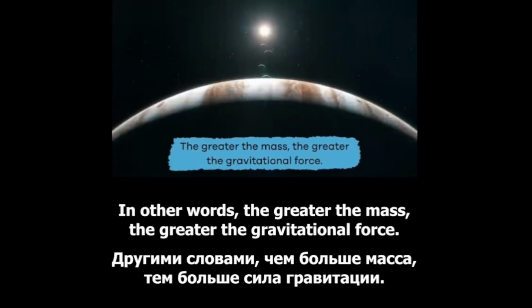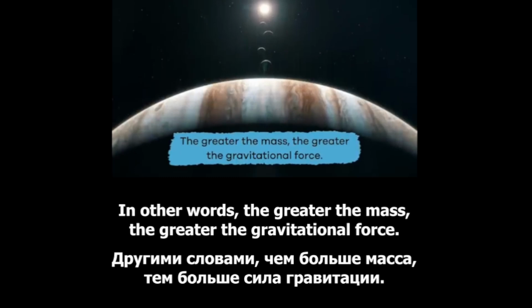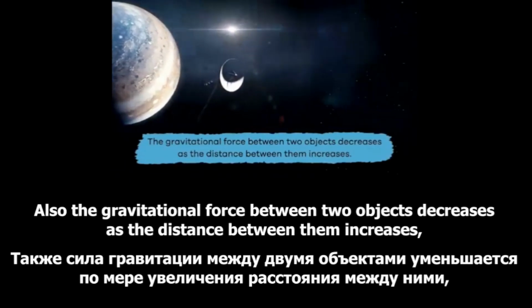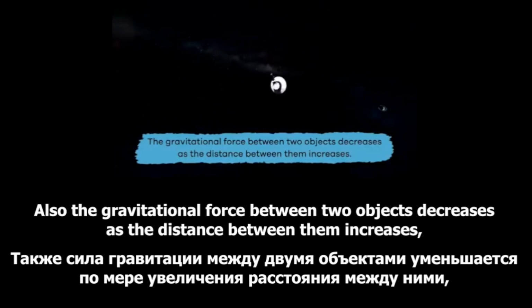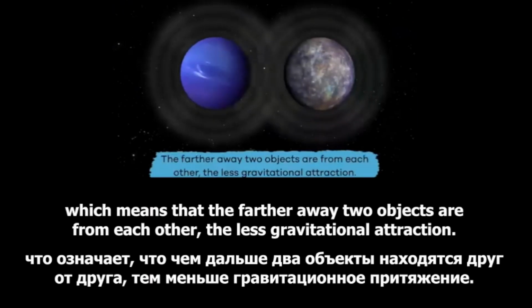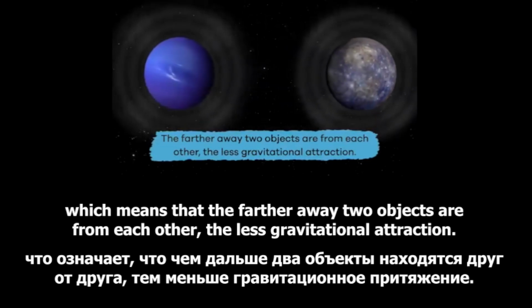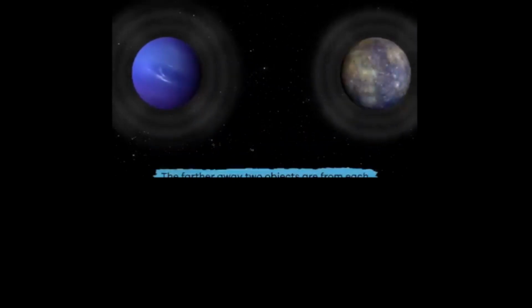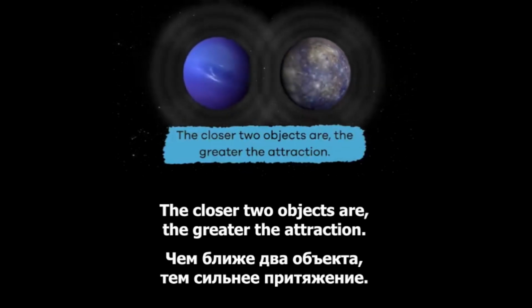In other words, the greater the mass, the greater the gravitational force. Also, the gravitational force between two objects decreases as the distance between them increases, which means that the farther away two objects are from each other, the less gravitational attraction. The closer two objects are, the greater the attraction.